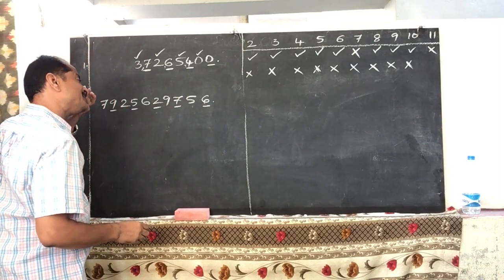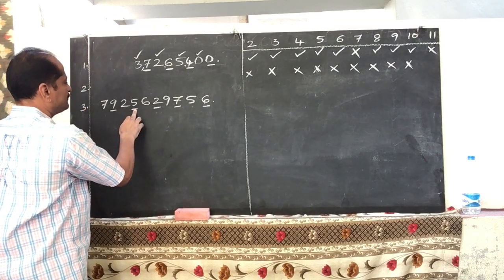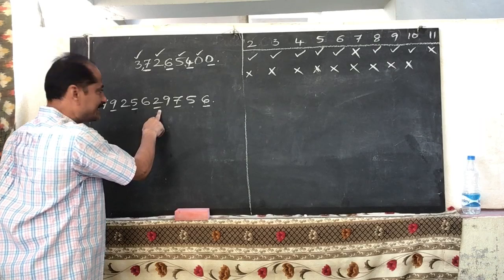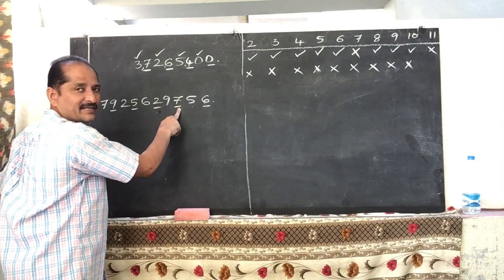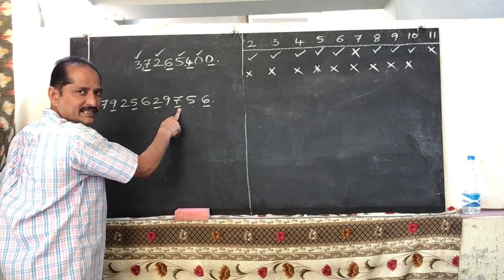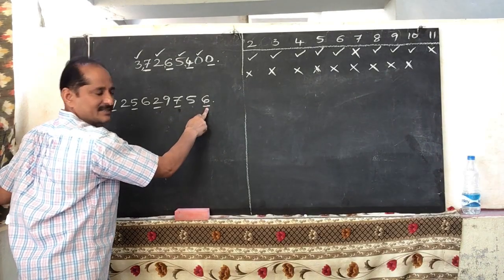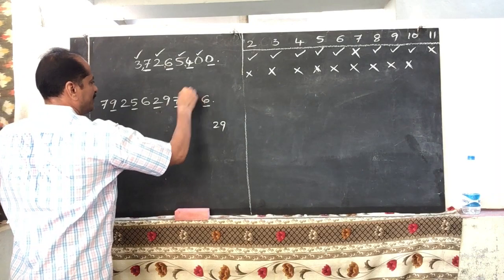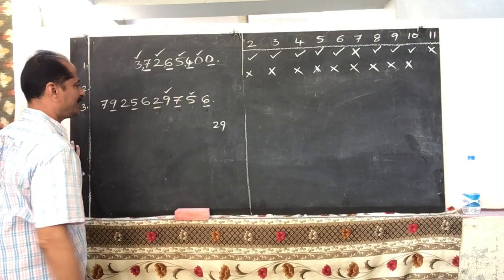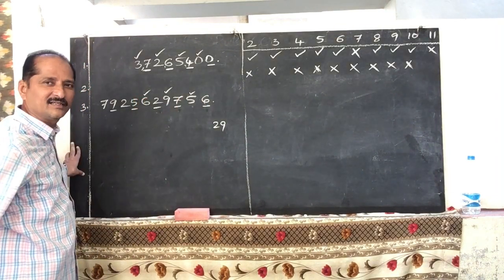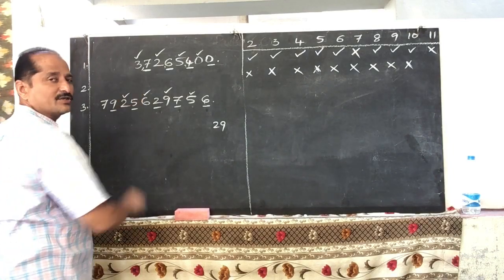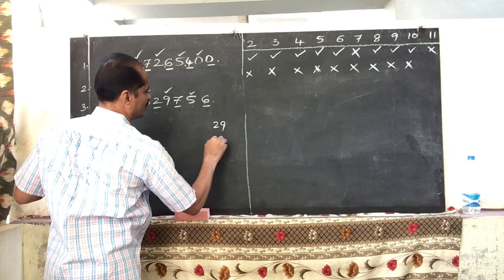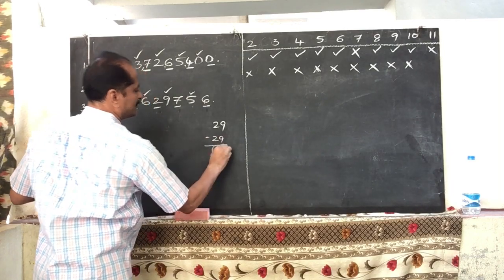So the sum: 9 plus 5, 14. 14 plus 2, 16. 16 plus 7, 23. 23 plus 6, 29. And the remaining digits: 5 plus 9, 14. 14 plus 6, 20. 20 plus 2, 22. 22 plus 7, 29. Now 29 minus 29, 0.